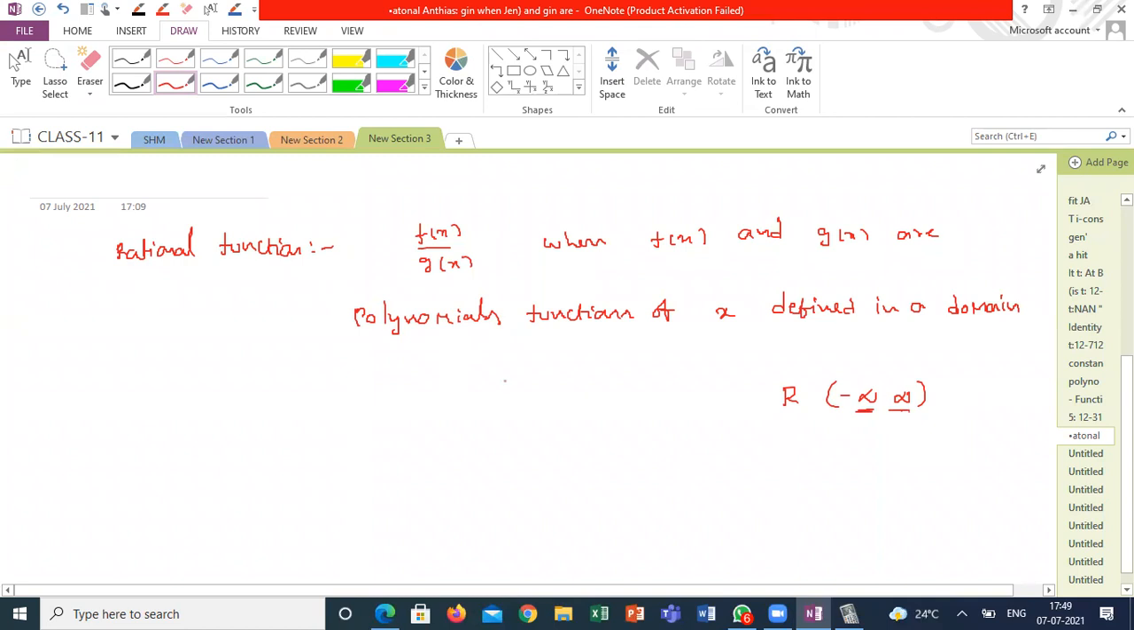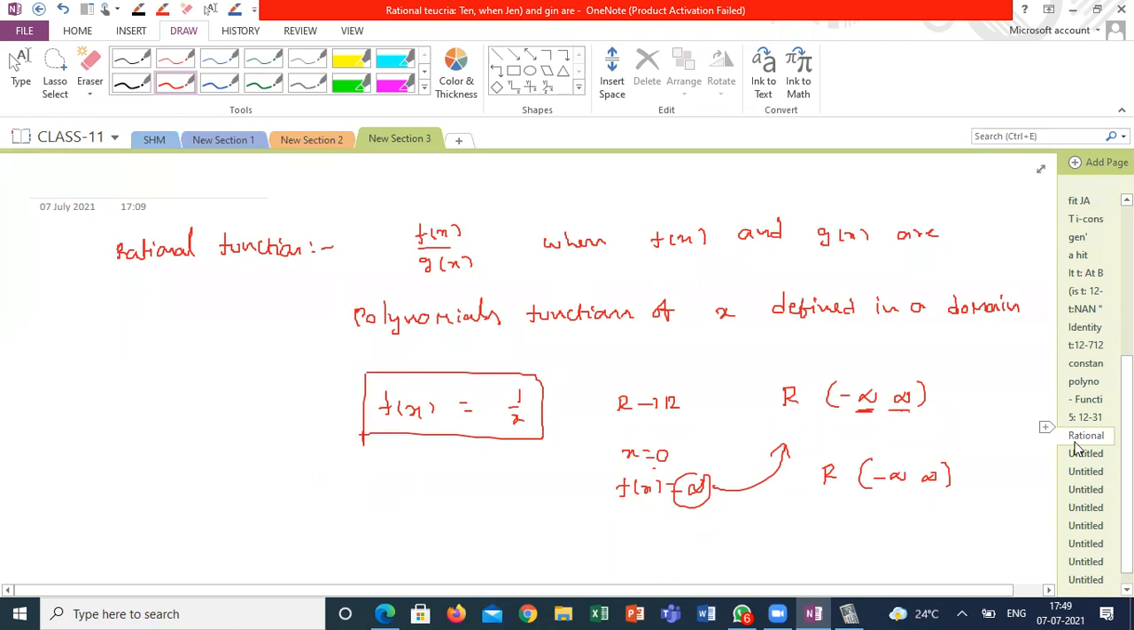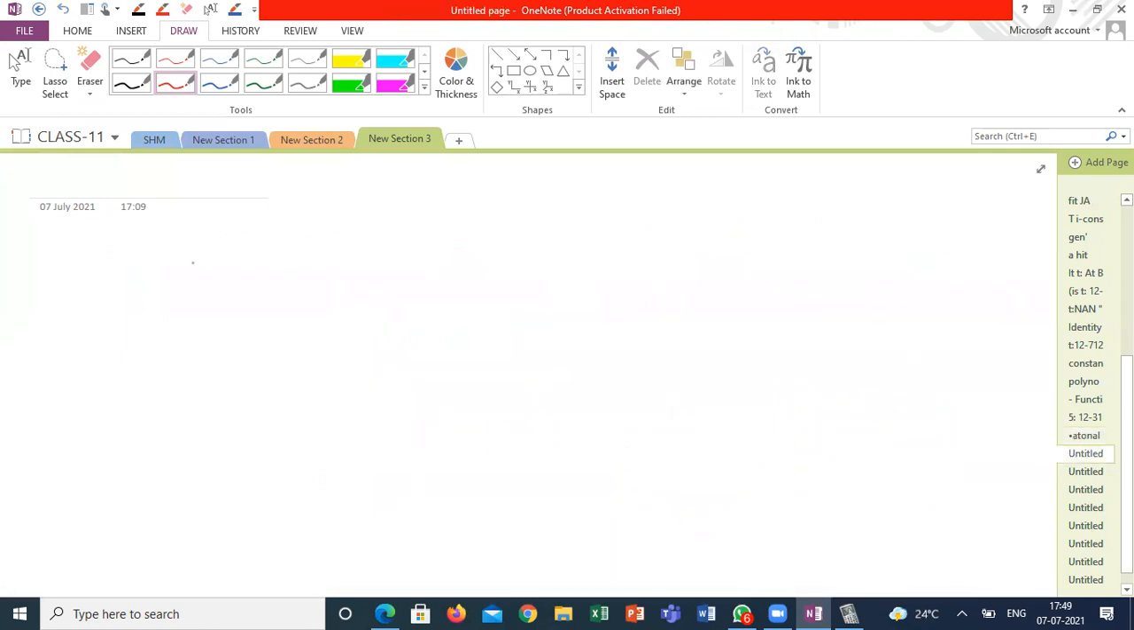Suppose g of x is x, and f of x is equal to 1 by x. Why can't I define it on R to R? If I substitute x is equal to 0, I am getting infinity, which is not part of the real numbers, because R is defined as the open interval minus infinity to infinity. That's the reason 1 by x has to be defined under a restricted domain. When you define some functions by eliminating some values from the real numbers, that is called a restricted domain.